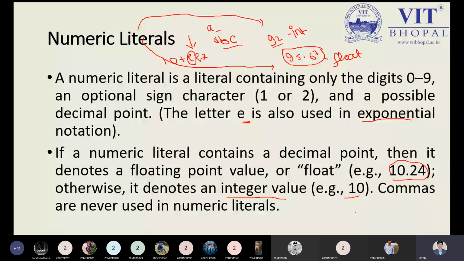So, what is an optional sign character, one or two? The optional sign character is represented by that. If we have the containing digit like 0 to 9, what does 0 to 9 mean? It means 0, 1, 2, and so on, up to 9. So a numerical literal could be 0 to 9, but an optional sign means you can use, like, 1 ahead of the 0. So it could be 1 0.